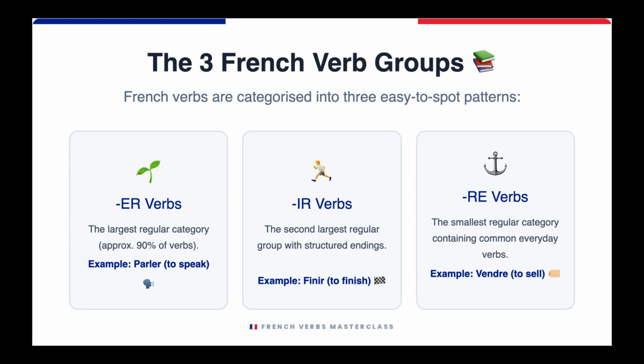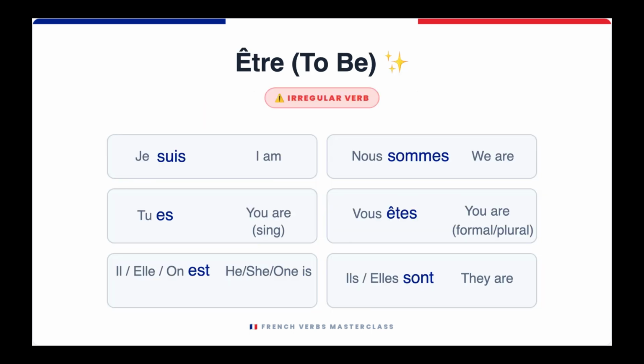There's only one verb that falls under irregular category, which is aller, and in this lesson you're going to learn it at the end anyway. So the IR verbs is the second largest group, and it also has structured endings, meaning most of the verbs or several verbs are regular verbs. So here's an example. Vendre, it means to sell. As you could see, it's an irregular verb.